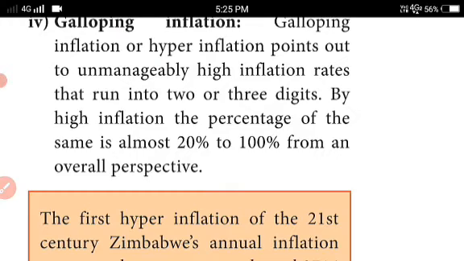By high inflation, the percentage is almost 20% to 100% from an overall perspective. That's why it gets the name galloping inflation. In this situation, the economy cannot manage. That's why unmanageably high inflation will be there. So these are the types of inflation.